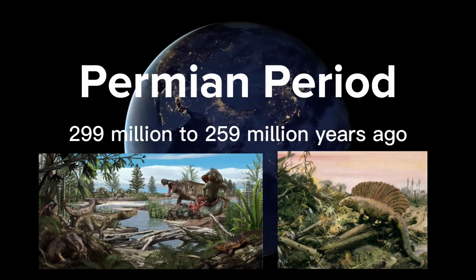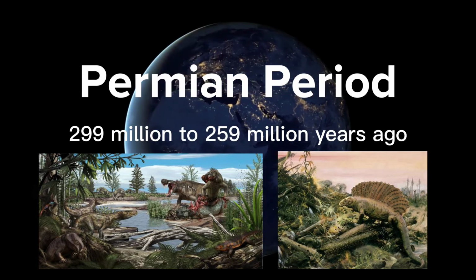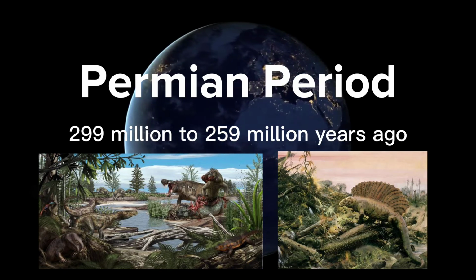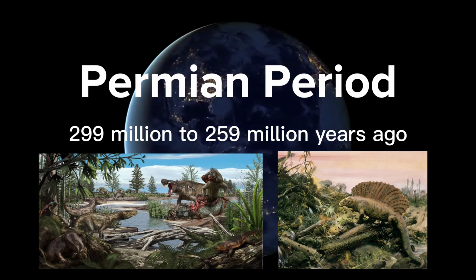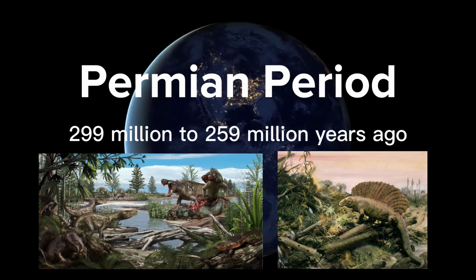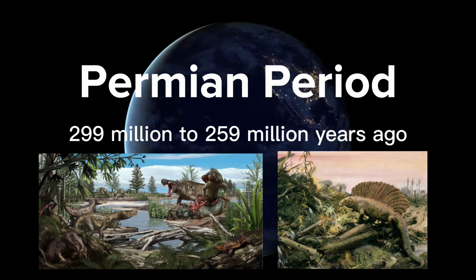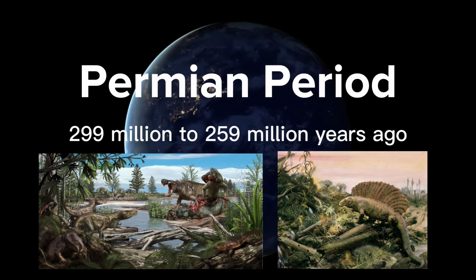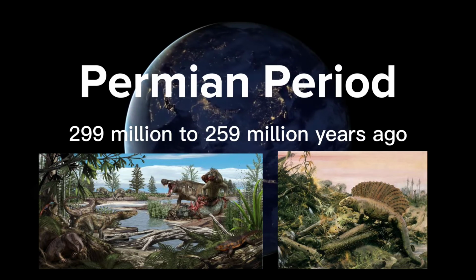The last of the Paleozoic era is the Permian period, which occurred 299 million to 252 million years ago. This period would end with the largest mass extinction ever, the Permian extinction. Before the Permian mass extinction, warm seas teemed with coral reefs, providing shelter for fish and shelled creatures such as nautiloids and ammonites.